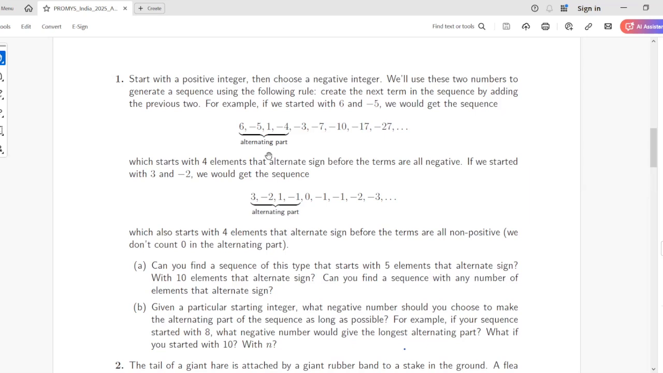Yes. Okay. That's point one. Yeah, I just found one. 8, minus 5, 3, minus 2, 1, minus 1, and so on. Is that correct? Yeah, your sequence is 8, minus 5, 3, minus 2, 1, then minus 1, and so on. Correct. So that is basically having a sequence of length 6.